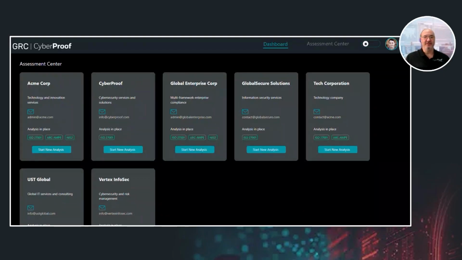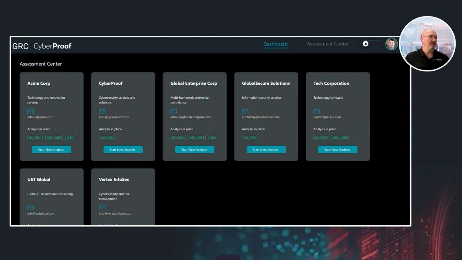Not only does it allow a highly experienced specialist to deliver faster, but also less experienced consultants to drive the engagement with the support of expert-level AI reasoning and with background specialized support. Think of this as giving every consultant of your team the analytical depth of your most senior auditor. Welcome to our assessment center.